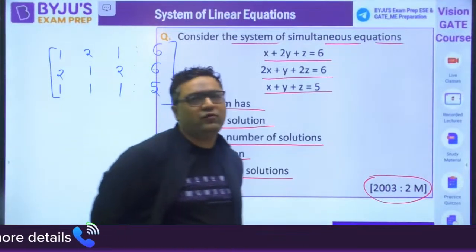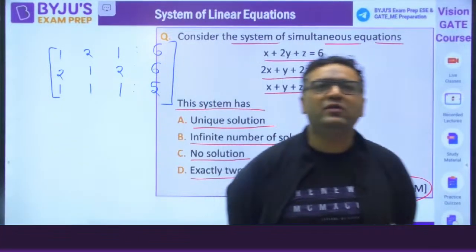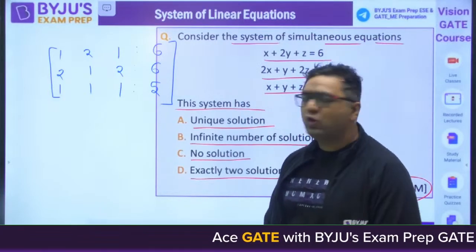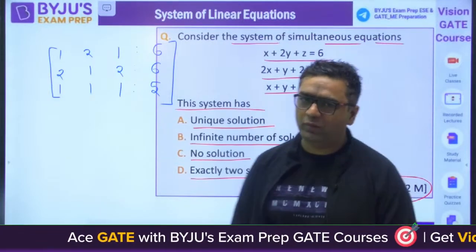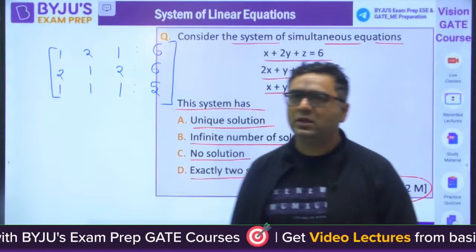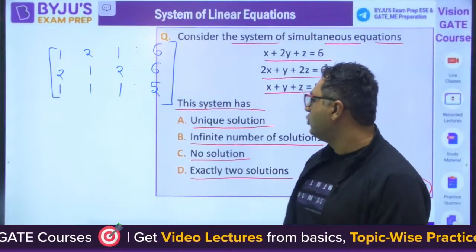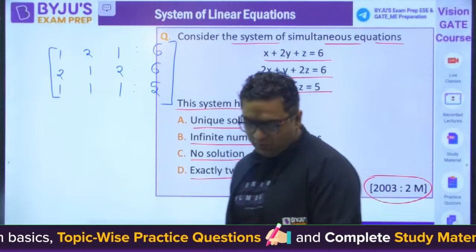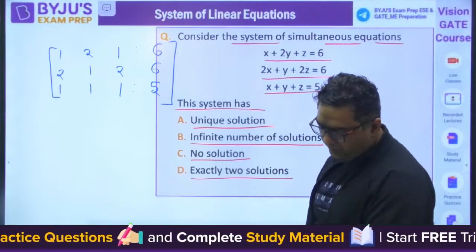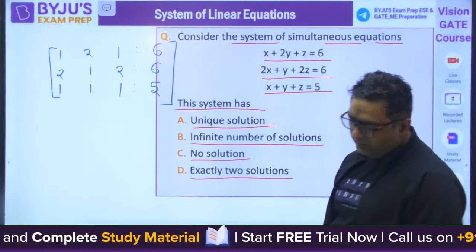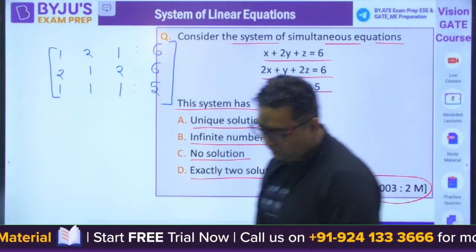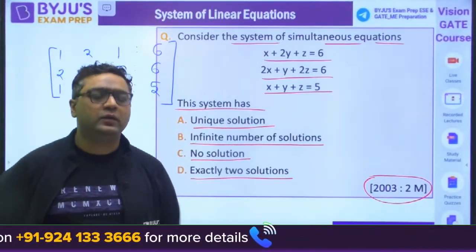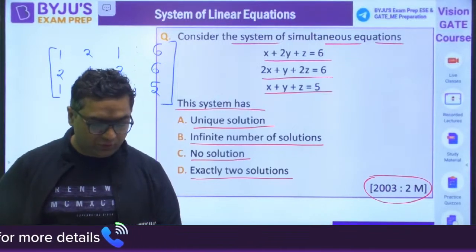Now by going for the row operations, you can find out the rank, because you know we need to convert it into row echelon form, which I told you in the last class. So when you try this, you would get to know about the rank. Will you try this or shall I do it for you? Please tell me.